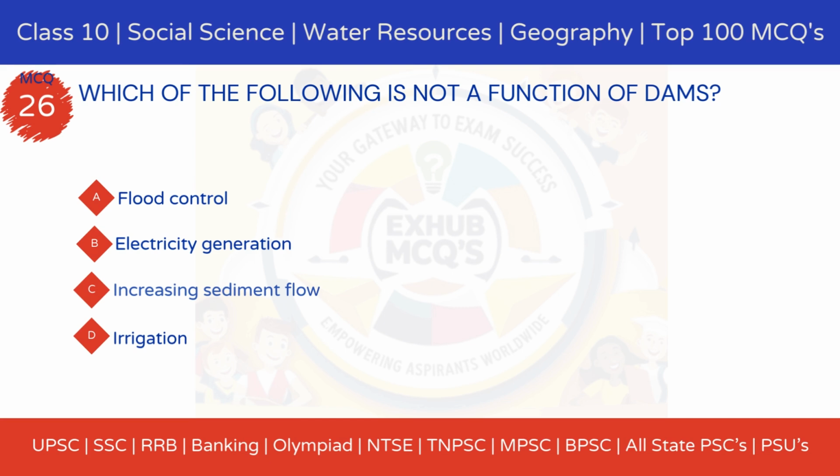Option A, flood control. Option B, electricity generation. Option C, increasing sediment flow. Option D, irrigation.